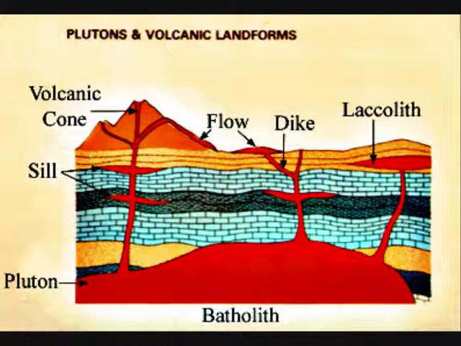A batholith: a very large mass of igneous intrusive rock, often granite, that forms from cooled magma deep in the Earth's crust. A composite volcano: a large, steep-sided, symmetrical cone-shaped volcano formed from alternating layers of lava flows, volcanic ash, cinders, blocks and bombs.